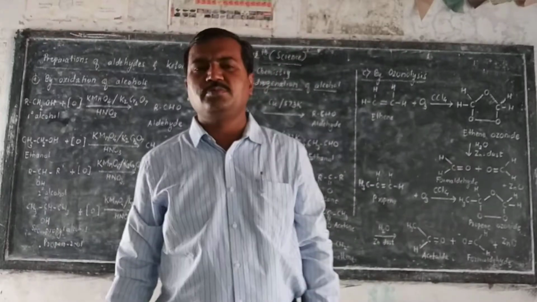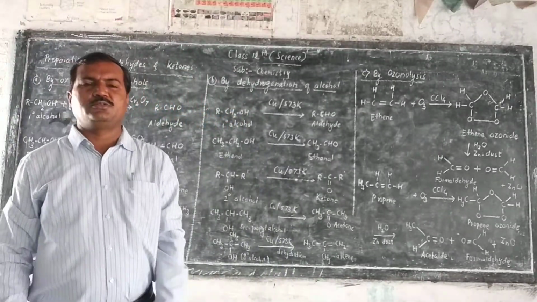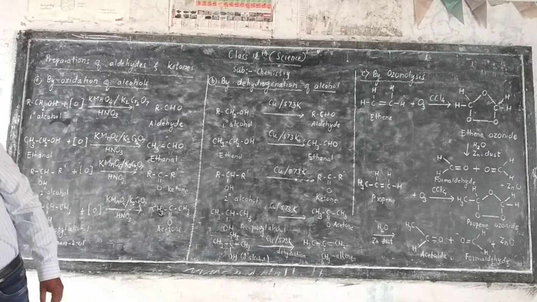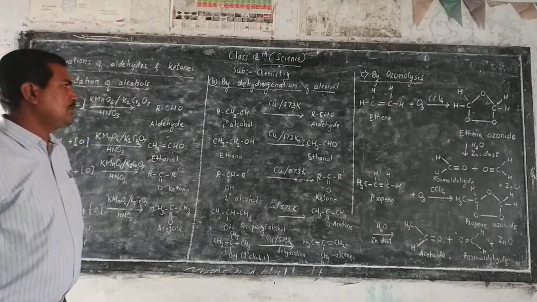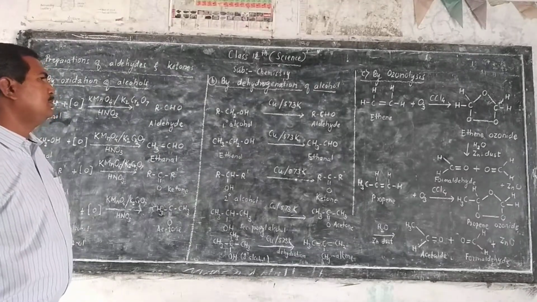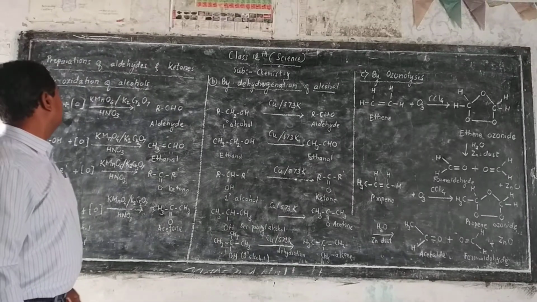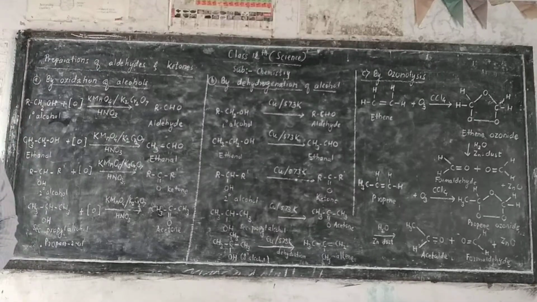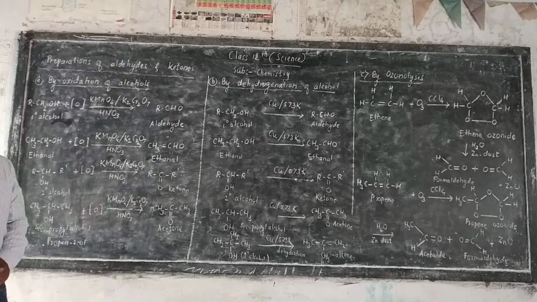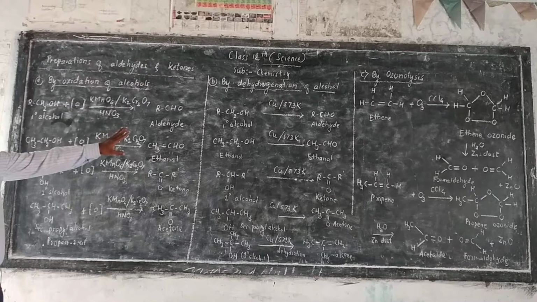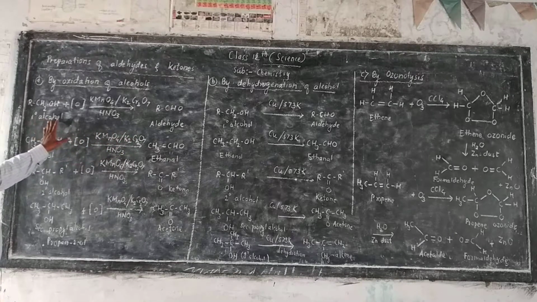Last period we have seen nomenclature of aldehydes and ketones and also carboxylic acids. So today we are going to study methods of preparation of aldehydes and ketones. So in previous chapter, that is alcohol, phenols and ethers, we have already studied these methods of preparation of aldehydes and ketones from alcohol.